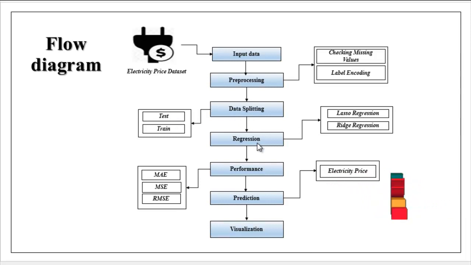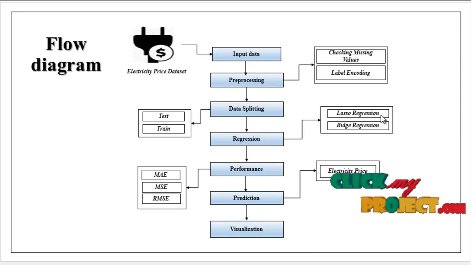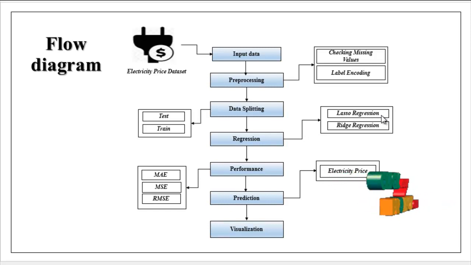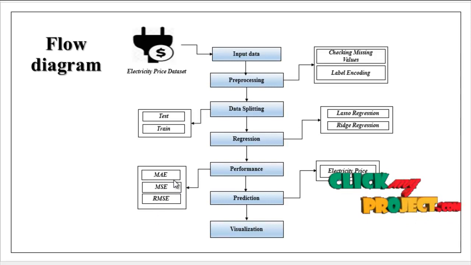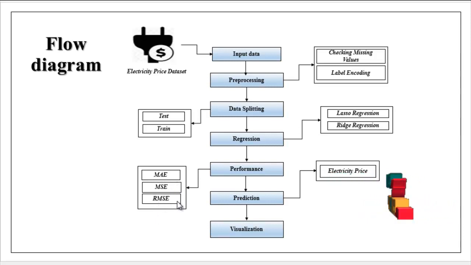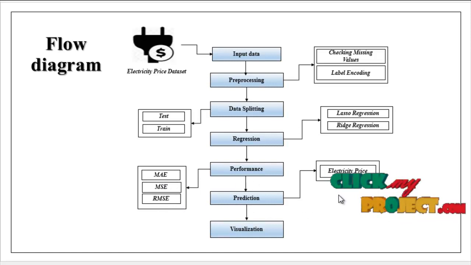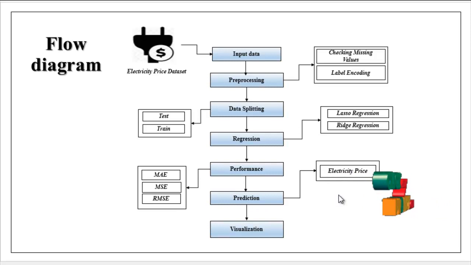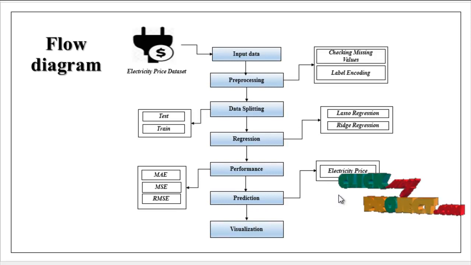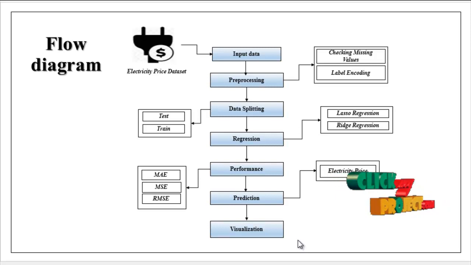The split data are carried to the regression module. In this module, we implement two different regression algorithms, lasso regression and ridge regression. Then performance. Here we estimate performance metrics using the regression models, such as error values like MAE, MSE, and RMSE. The expansions are mean absolute error, mean square error, and root mean square error. Then prediction. Here we forecast the electricity price based on our dataset using our regression algorithm. Then we visualize our result in the form of a graph. This is the flow of our project.